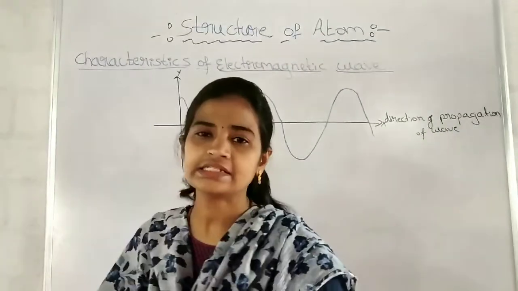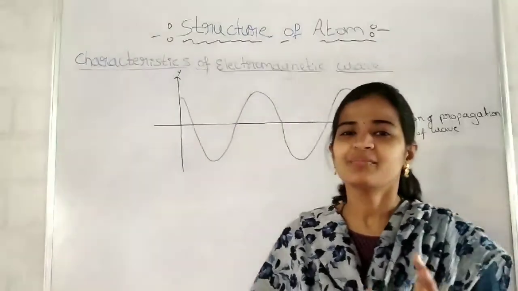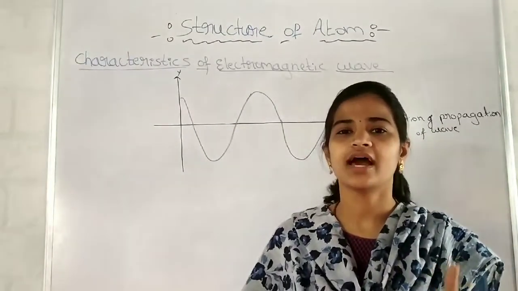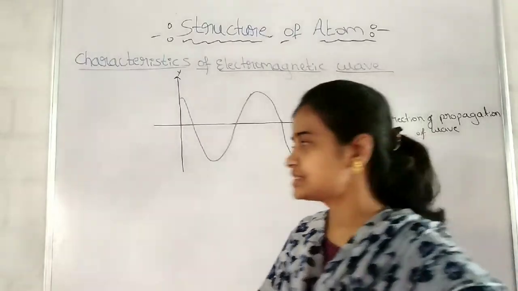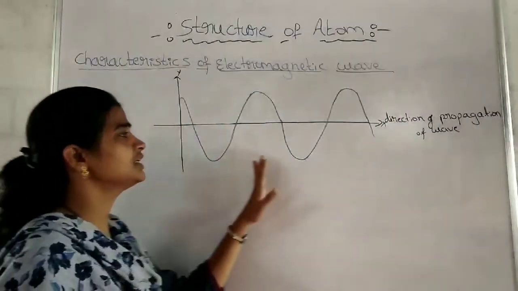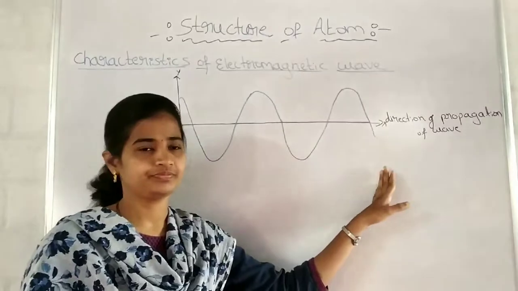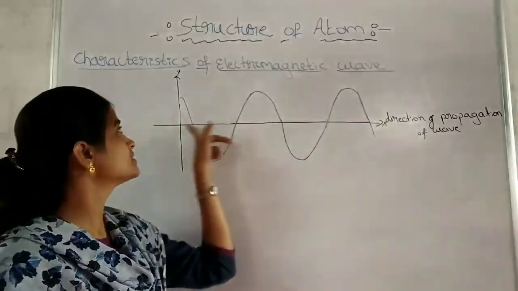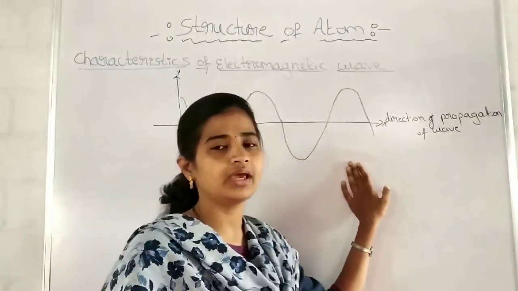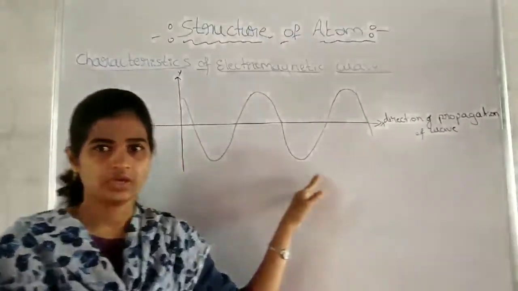Characteristics of electromagnetic wave means some basic definitions we are studying regarding waves here. See here, I have written the wave representation. It is the x-axis and it is the y-axis. I have written the wave representation here.